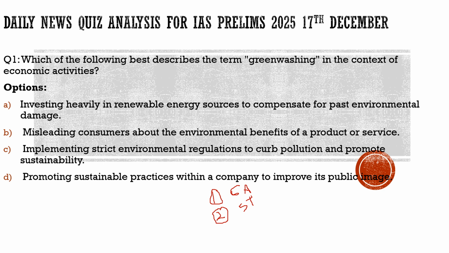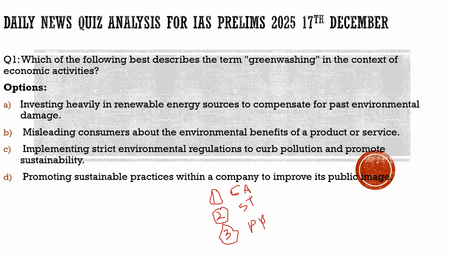After discussing questions with respect to current affairs and the static part, we shift our approach towards the last part of our discussion, where we discuss some previous year questions. Here we try to find out the ways and methods by which we can solve those questions, and also how we can use that information in the upcoming exam.